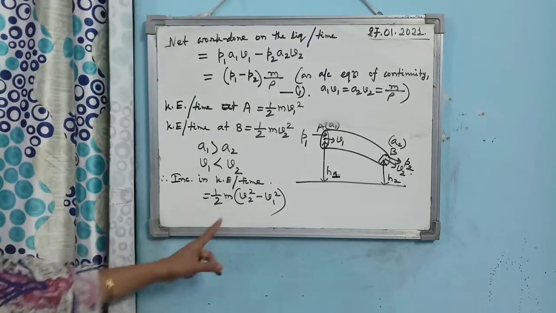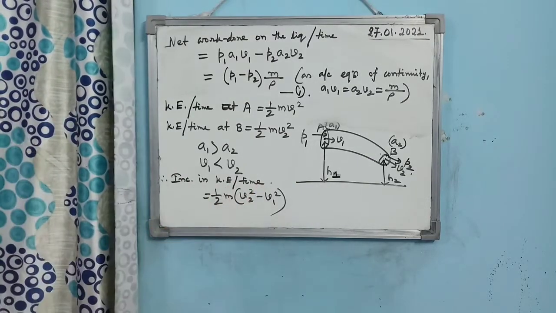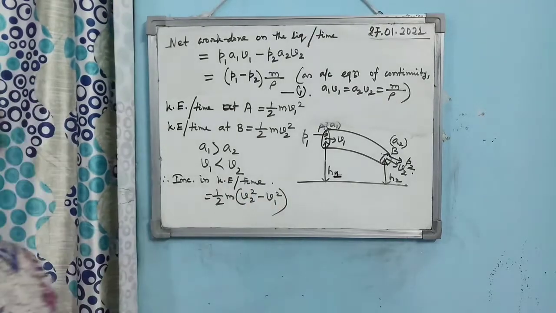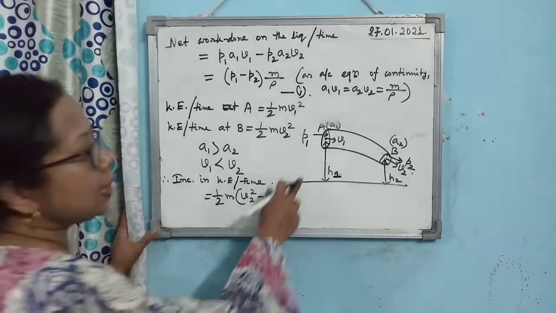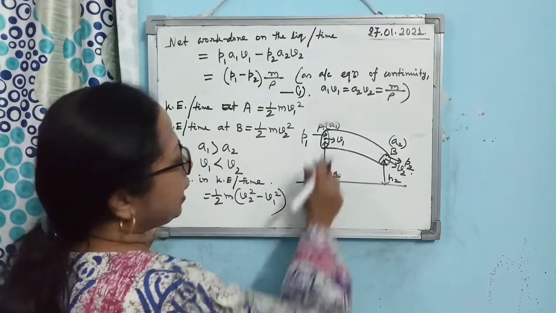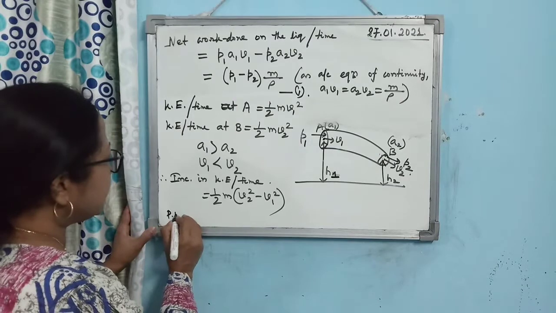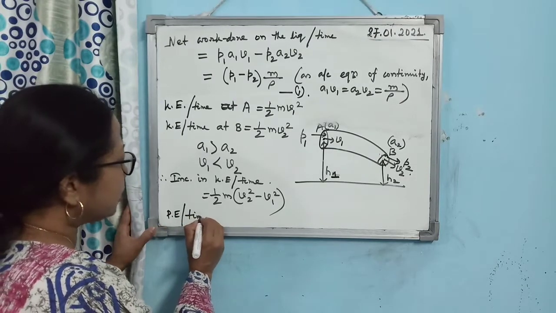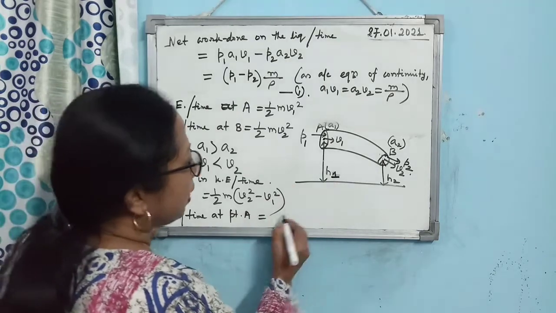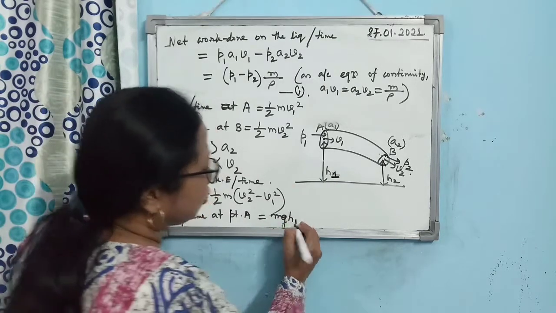So this is the increase in kinetic energy per unit time, half m (V2 square minus V1 square). Now you see here, potential energy per unit time at point A is given by mgh1.